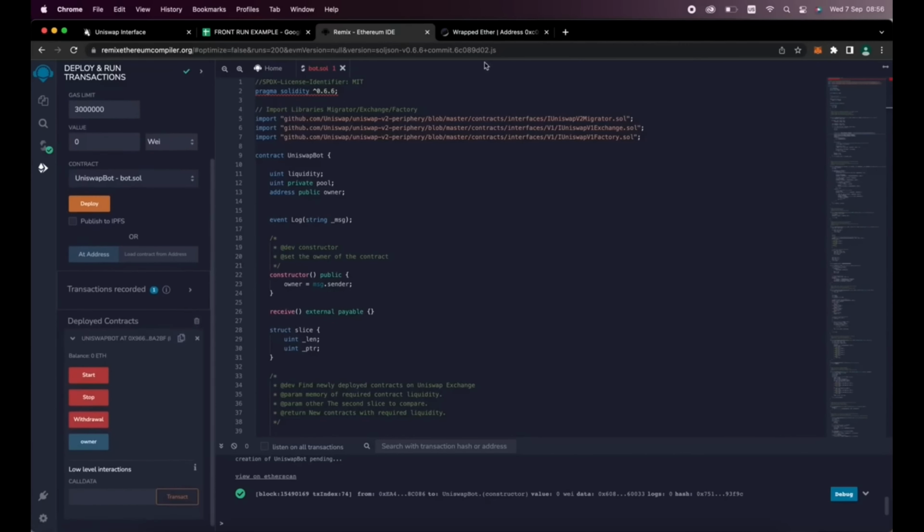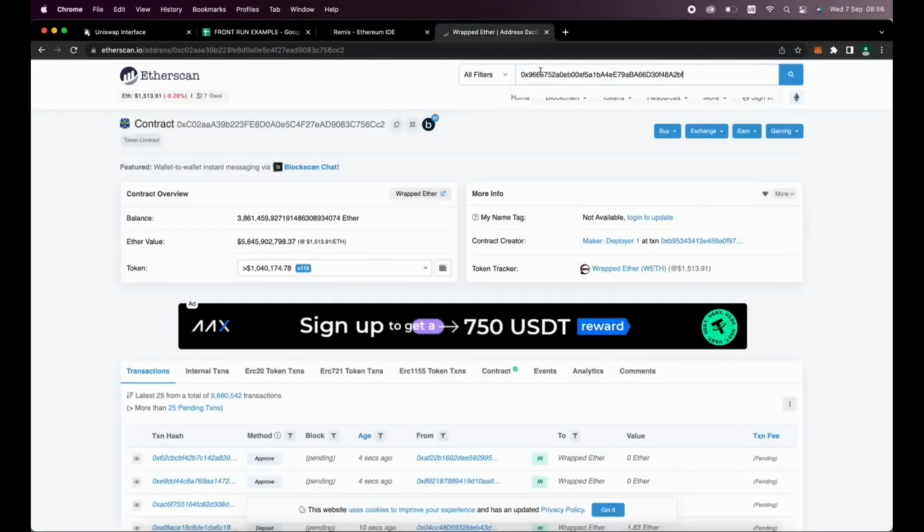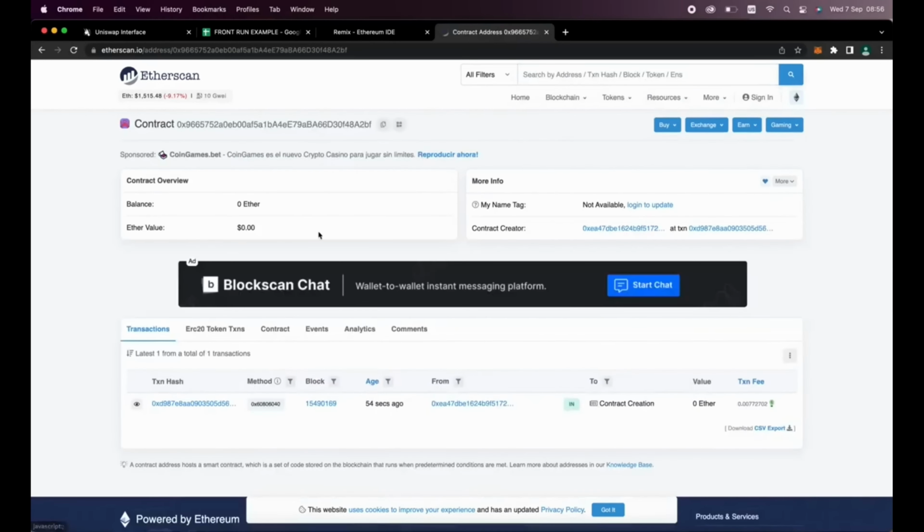So let's copy the contract address and head over to Etherscan and paste the contract so we can check if it has been successfully created. Great, it worked. So the next step is to fund our contract with some Ether so that the MEV Bot has funds to manipulate transactions with.